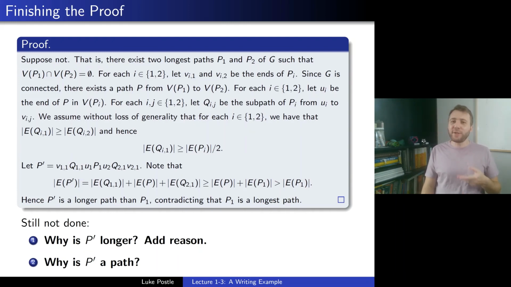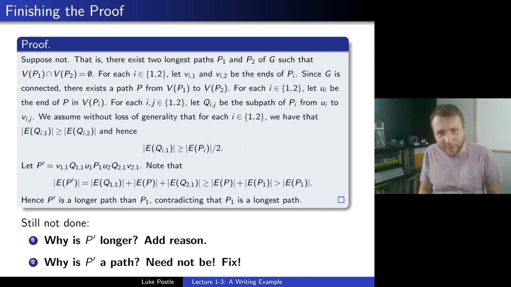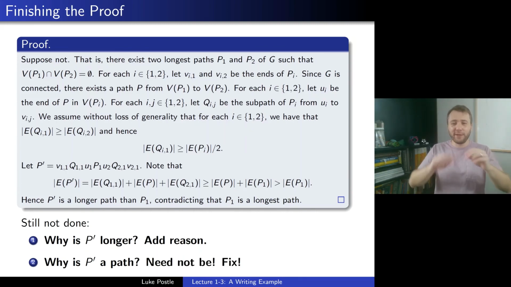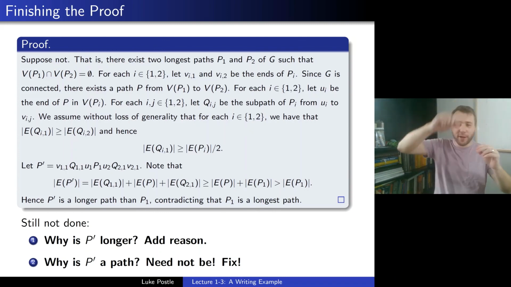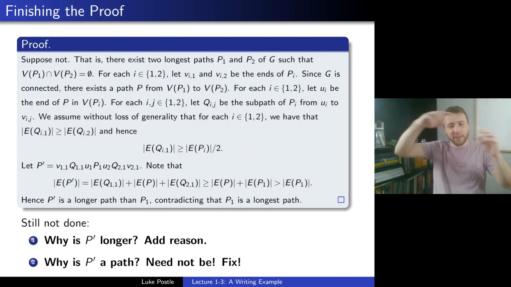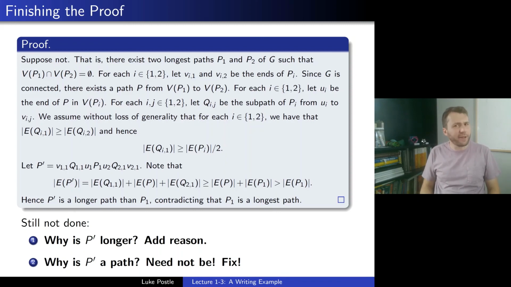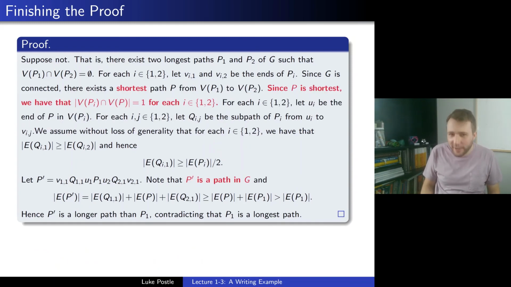Okay, so now you're back. So why is it a path? Well, it need not be a path, right? I mean, you could be having this path P, and it could be going through P1 and P2, and so when you add the Q's, then you don't actually get a path. Well, that needs to be fixed, right? To get a contradiction, we need a longer path. So how do we fix that?